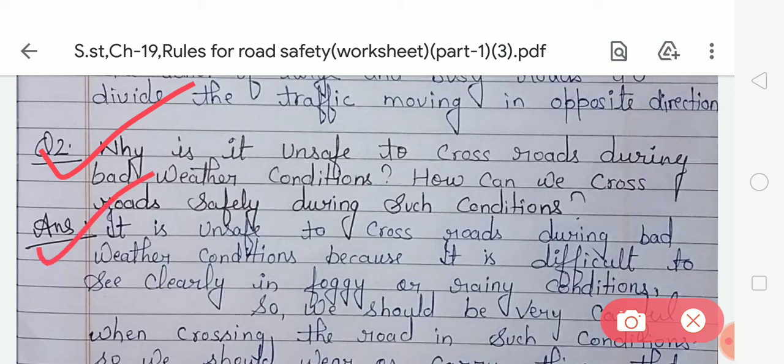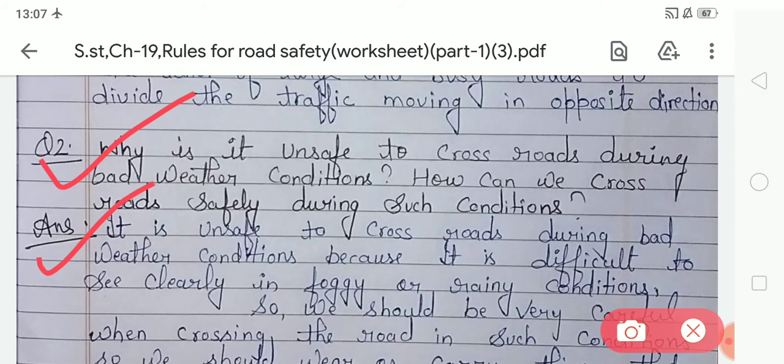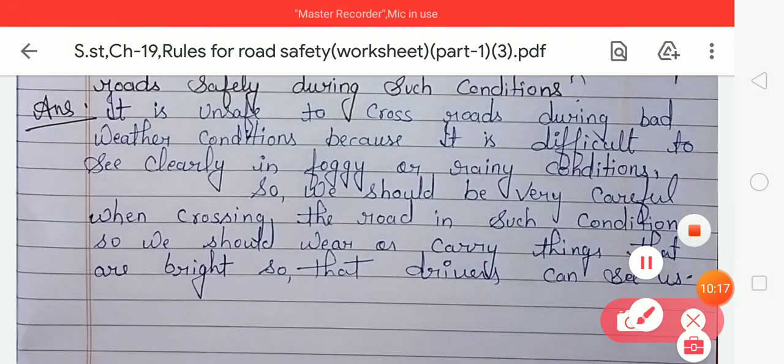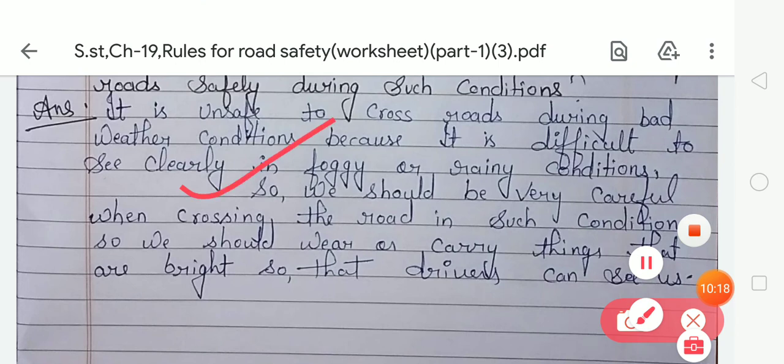So the answer is, it is unsafe to cross the road during bad weather because it is difficult to see clearly in foggy or rainy conditions. So we should be careful when crossing the road in such a condition. We should wear or carry things that are bright so that drivers can see us.